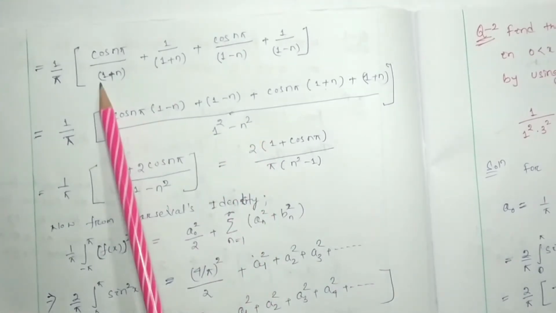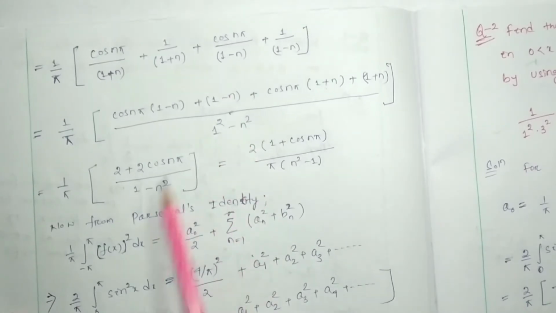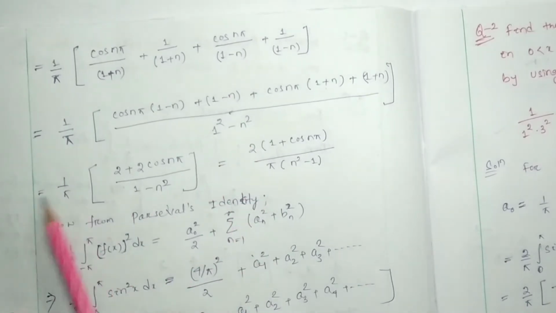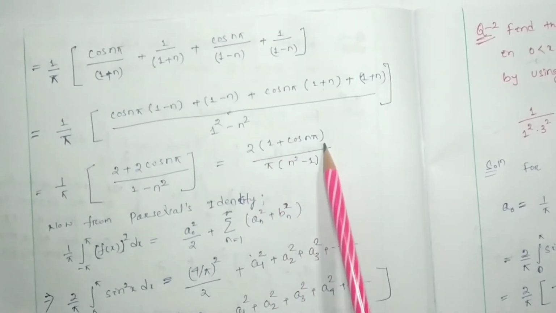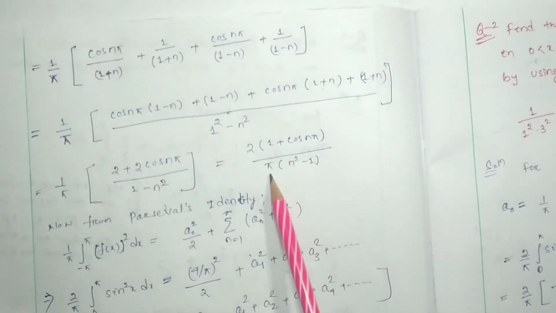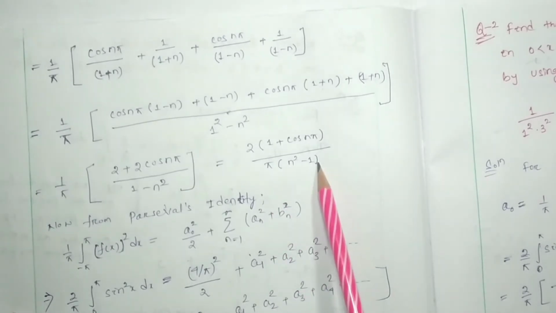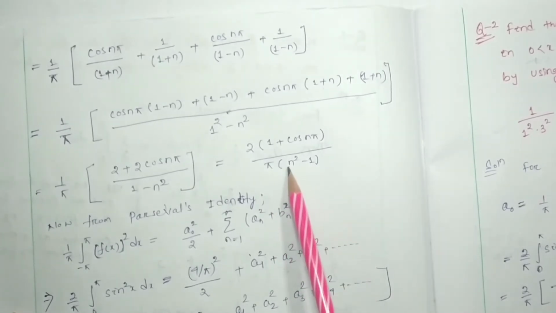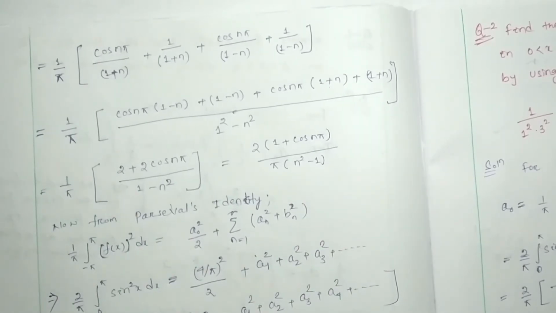The denominator is of the form a plus b into a minus b, so 1 square minus n square, it will be 1 minus n square. 1 by pi is there, so it will be 2 into 1 plus cos n pi whole divided by pi into 1 minus n square. Sorry, 1 minus n square, I've made a simple mistake over here.